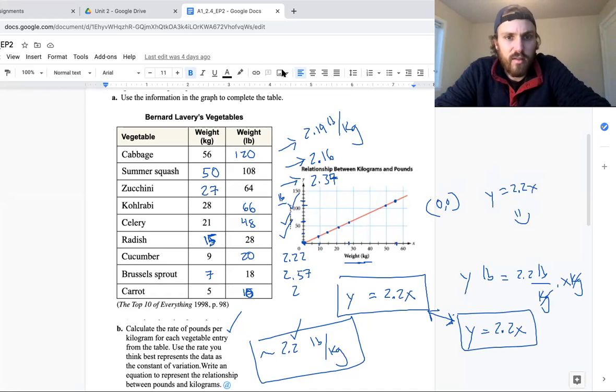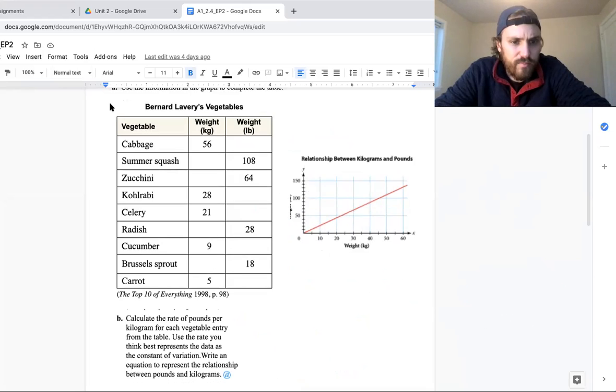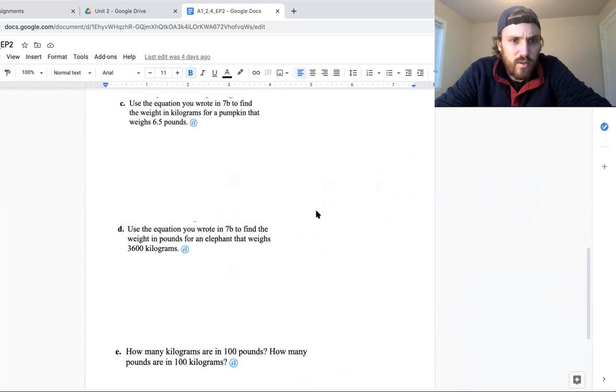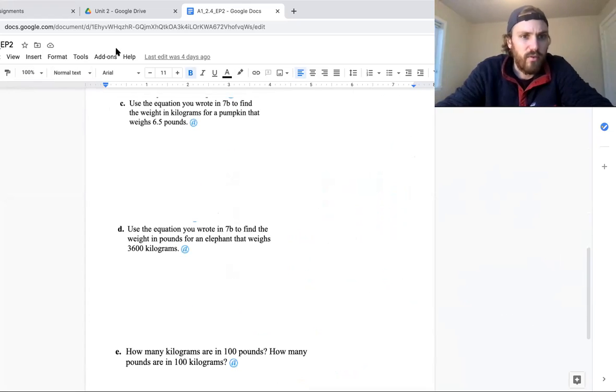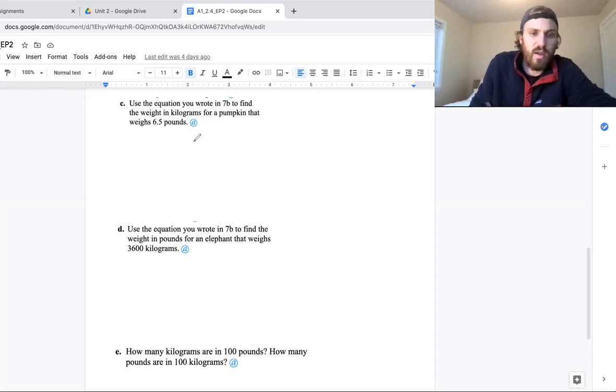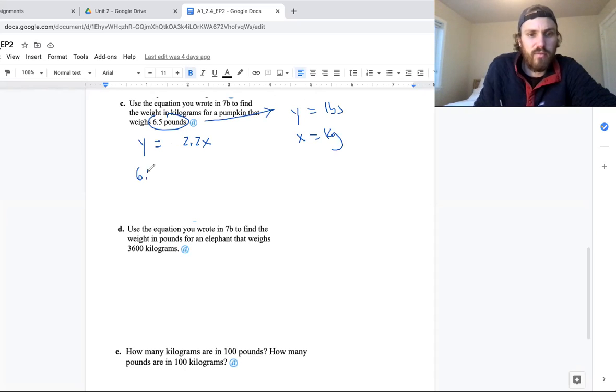All right, so I'm going to clear all this and then scroll down. Use the equation you wrote in 7b to find the weight in kilograms for a pumpkin that weighs 6.5 pounds. So remember, I've got y equals 2.2x. Wait, is this right? Yeah, so y is pounds and x is kilos. So 6.5 pounds is a y value. So I'd get 6.5 is equal to 2.2 times x.